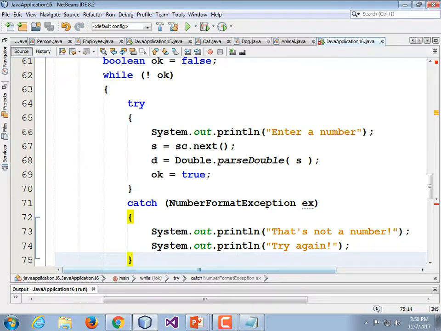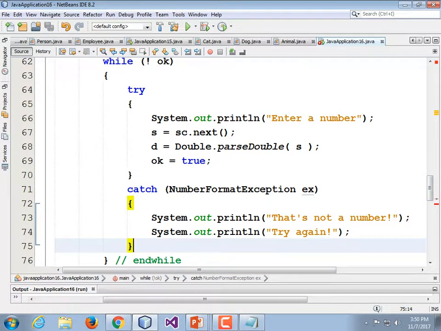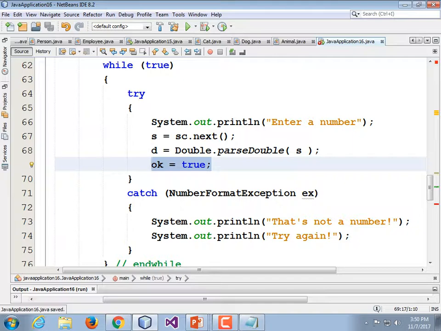Could you also do it while true or while false and then do a break? Exactly. The question is, could we have done while true? And yes, absolutely we could have. If we wanted to do a while true with a break, we would replace that while not ok with a while true. And we would replace that line, that ok is equal to true, with a break. Totally good way of doing it. That's actually my favorite way of doing it, rather than declare an extra variable.